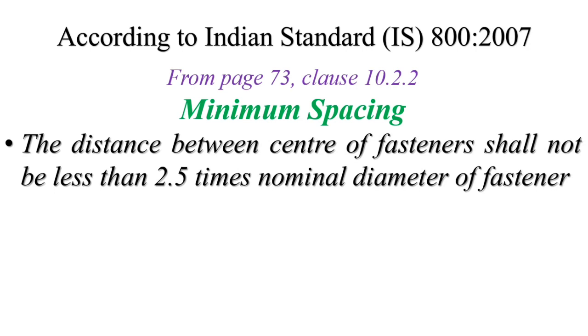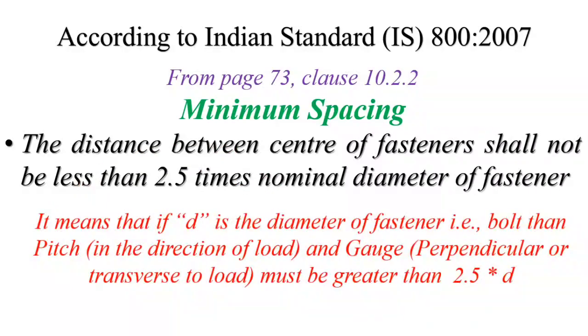And we know that according to the definition of pitch, the distance between two fasteners must be a value of pitch. So minimum spacing, it means that it is for the pitch, also it is for the gauge if we are going perpendicular to the load. So we can say that the pitch value must be greater than 2.5 times the nominal diameter of fastener. So it indicates that if D is the diameter of fastener, then bolt pitch in the direction of load and gauge perpendicular to the direction of load must be greater than 2.5 times diameter.